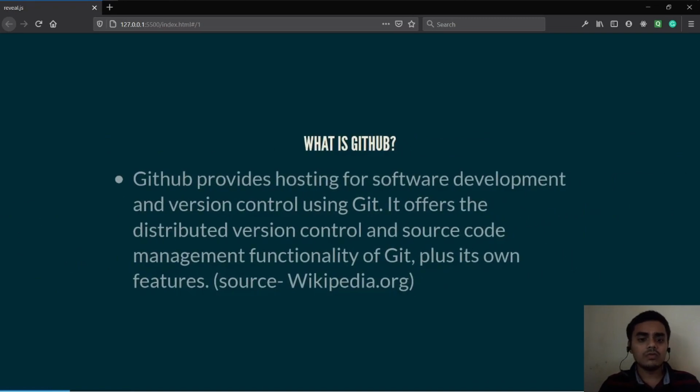So now, what is GitHub? When I started learning Git back in 2018, I thought Git and GitHub were the same, but they are not. If some of you have worked with Node, you know that you never mention Express as middleware. You are just using Express as middleware, because Express copes up so well with Node that you don't even mention it. It is like default. You are using Node, then you are going to be using Express.